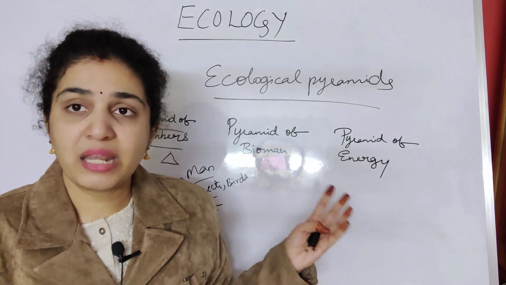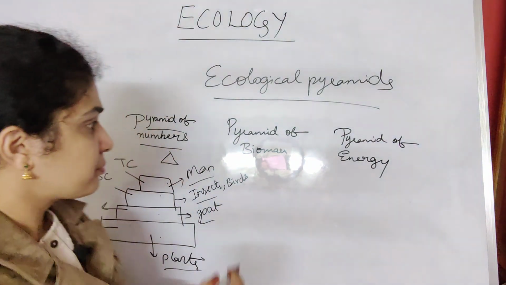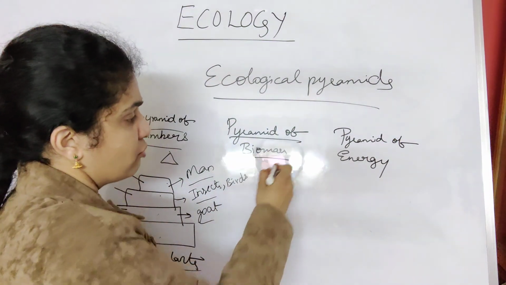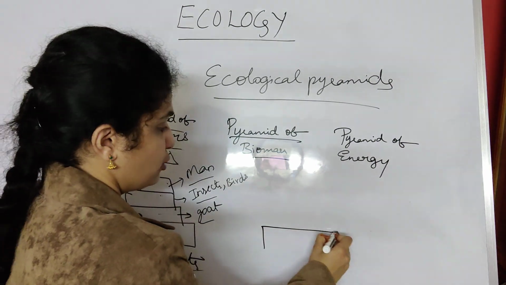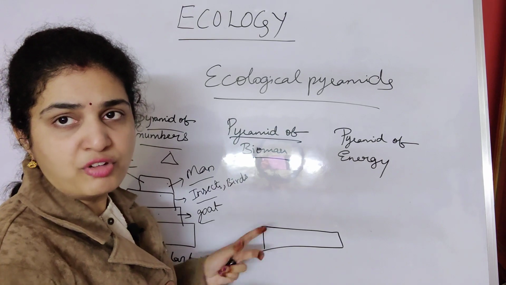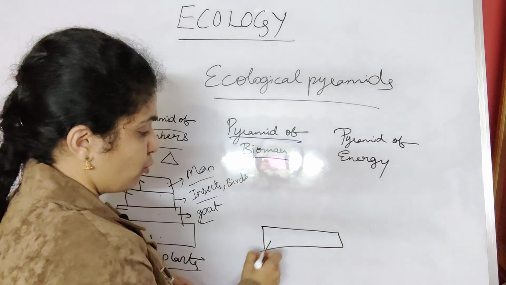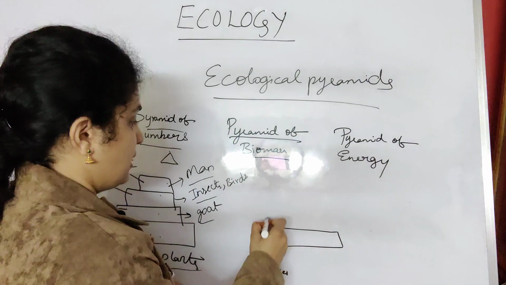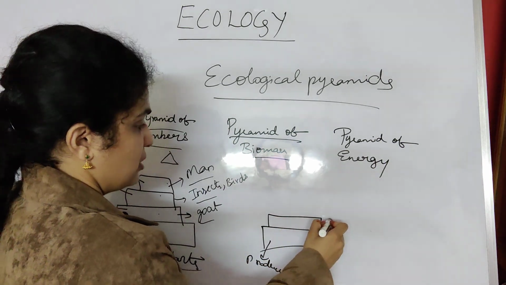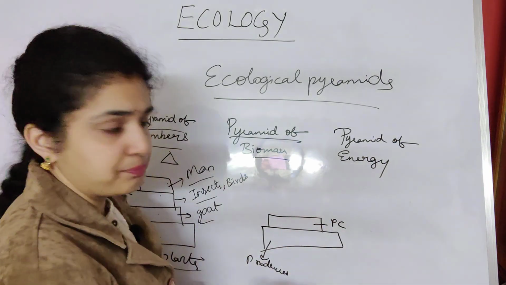Then when you come to pyramid of biomass, again in pyramid of biomass also the same thing repeats. For producers, it is obviously producers are more. Then next, primary consumers are little less.